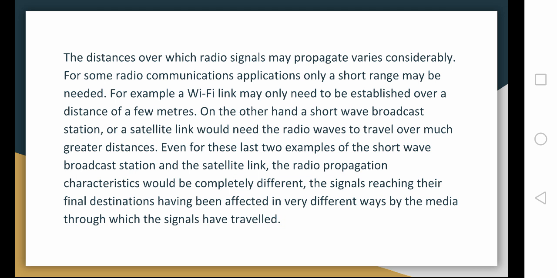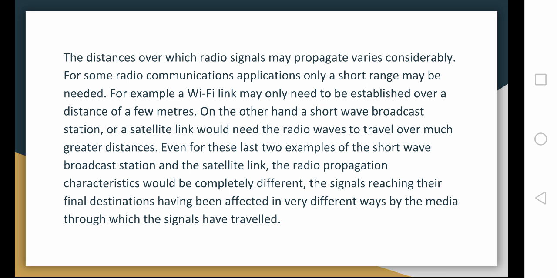The distance over which radio signals may propagate varies considerably. For some radio communications applications, only a short range may be needed. For example, a Wi-Fi link may only need to be established over a distance of a few meters.